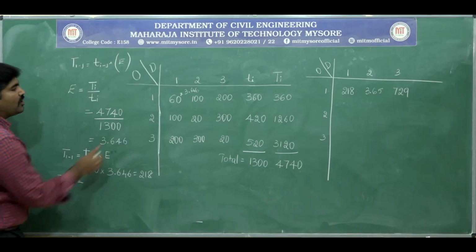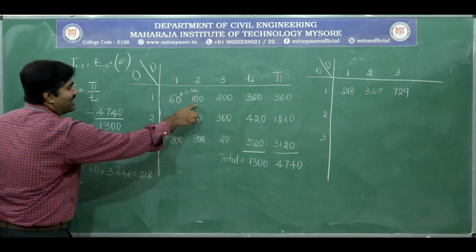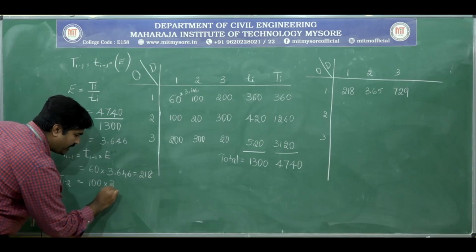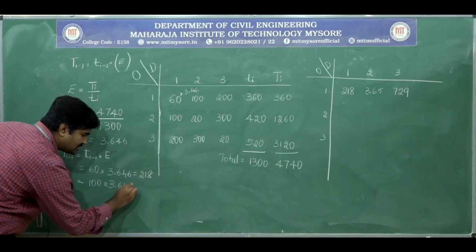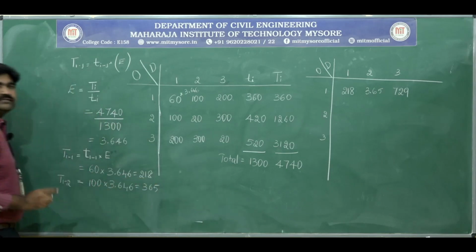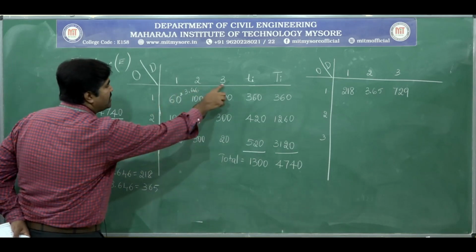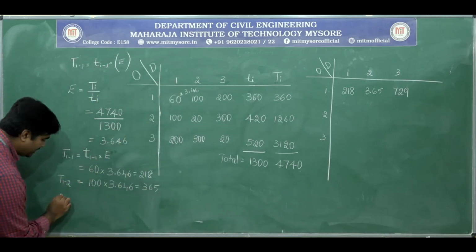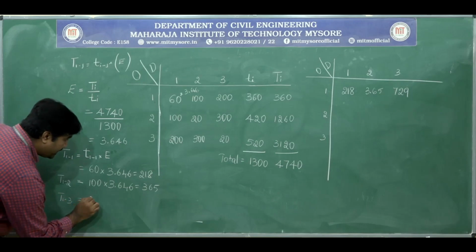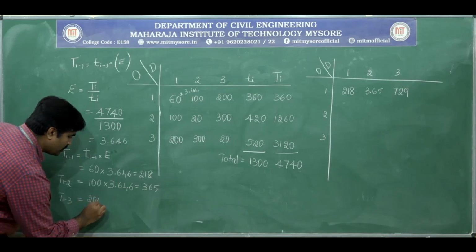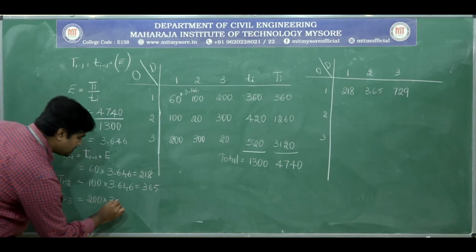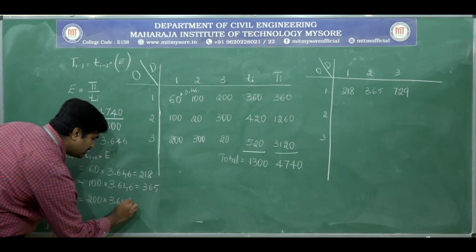Similarly, next the trips between 1 to 2: that is 100 into 3.646, you will get 365. Next, trips between zone 1 to 3, T_13, that is 200 into 3.646.